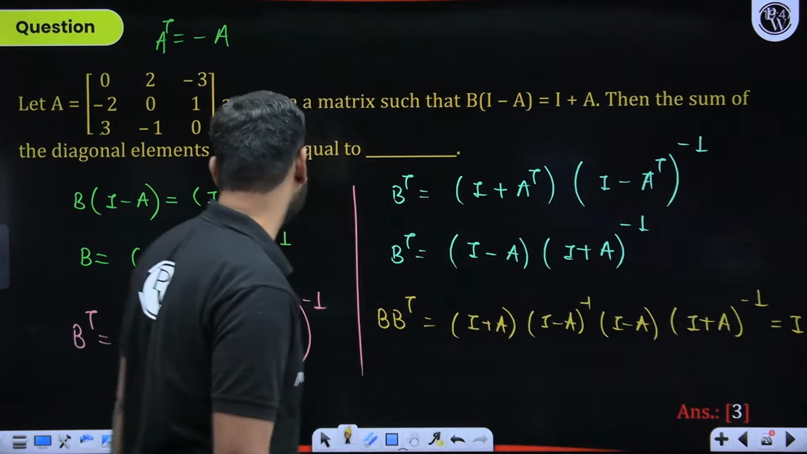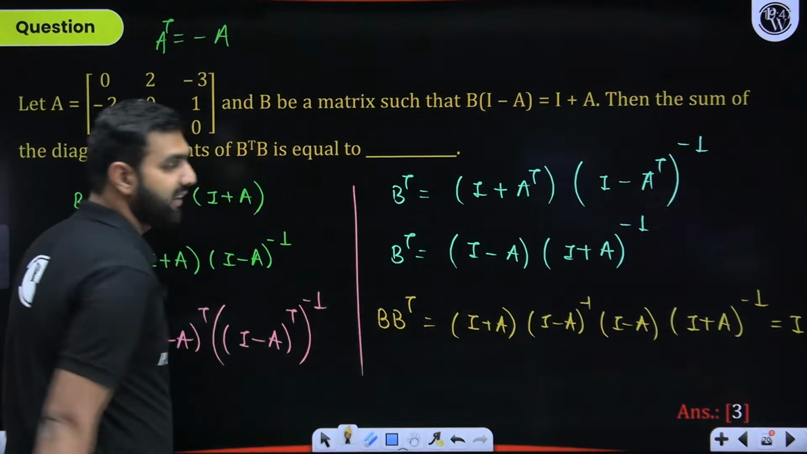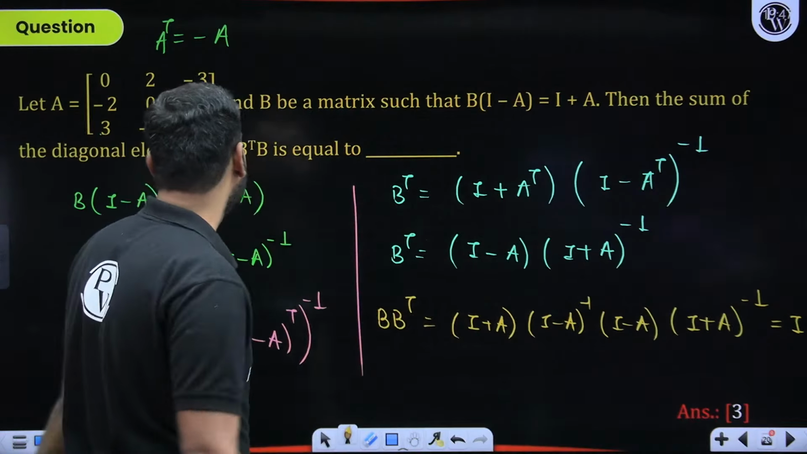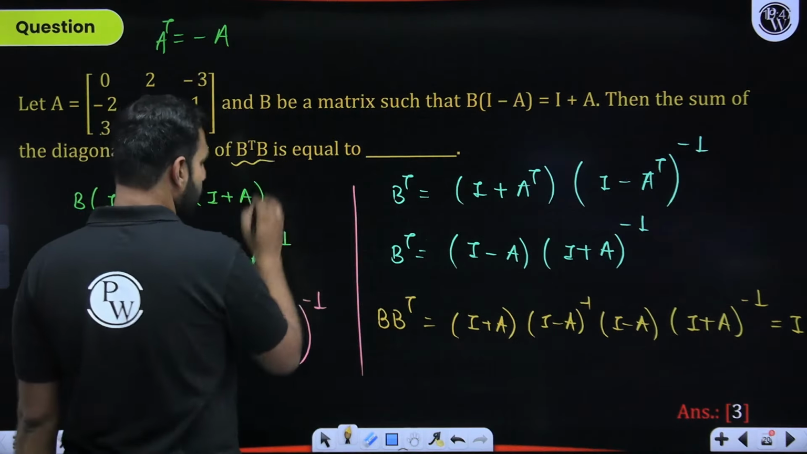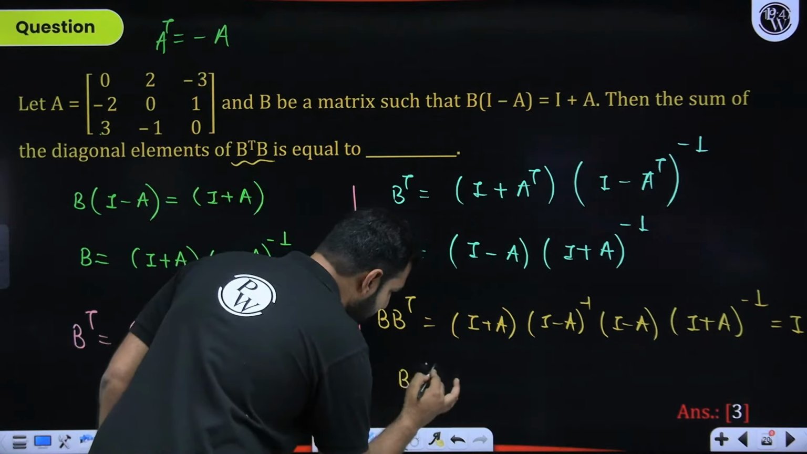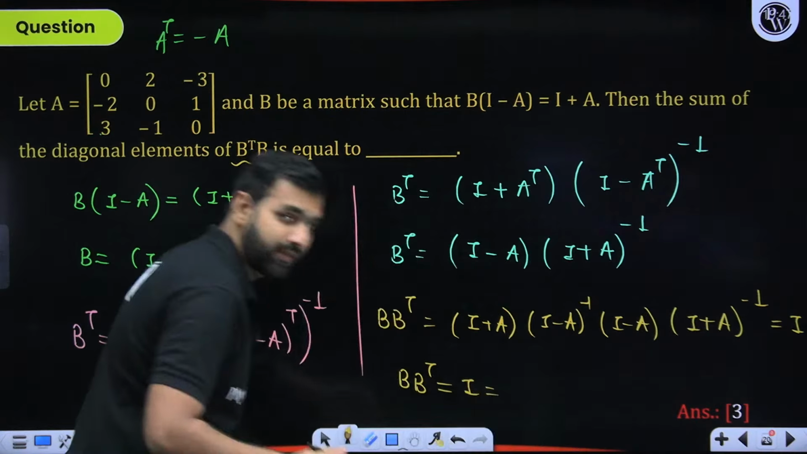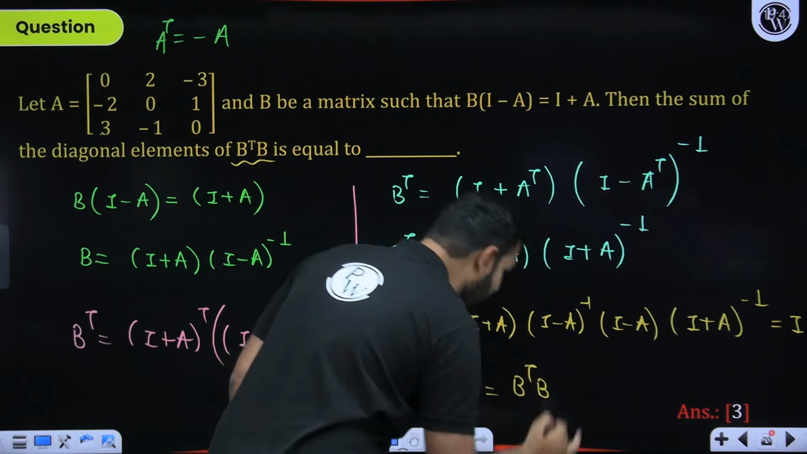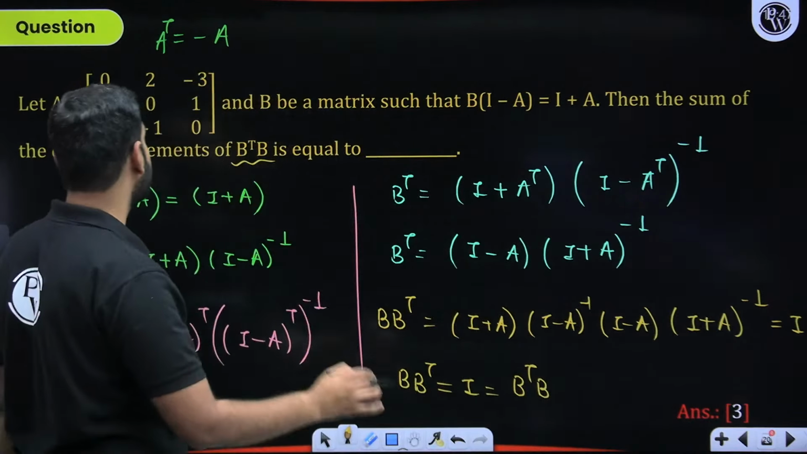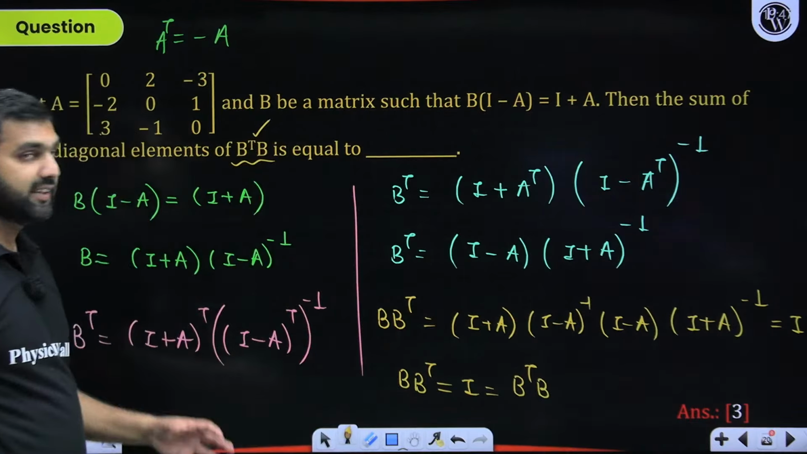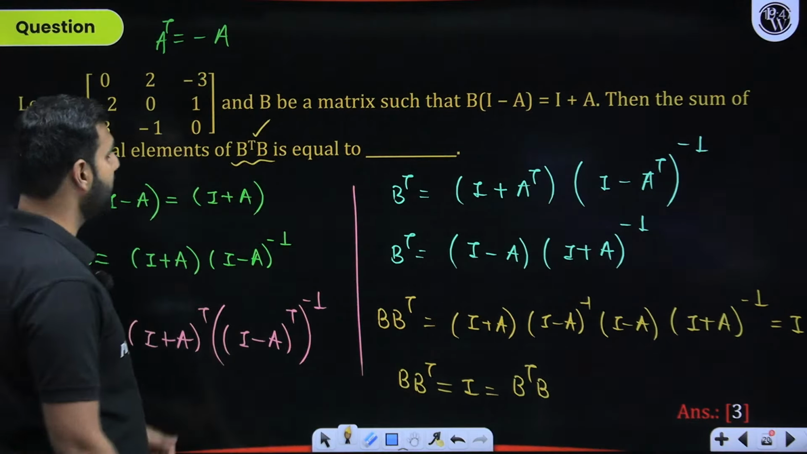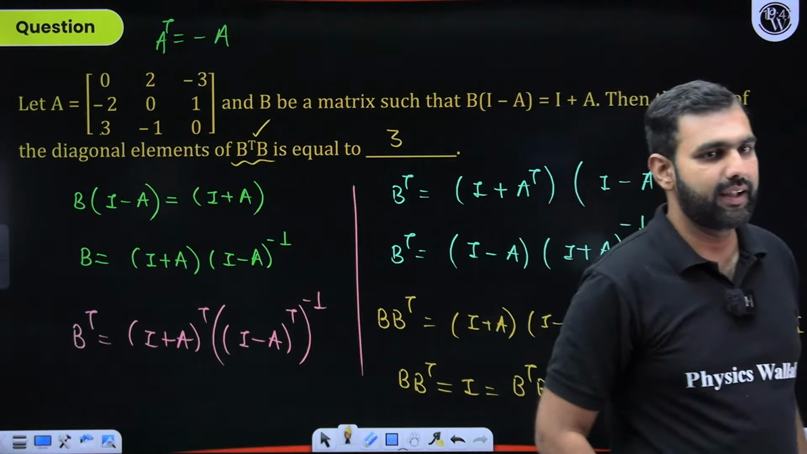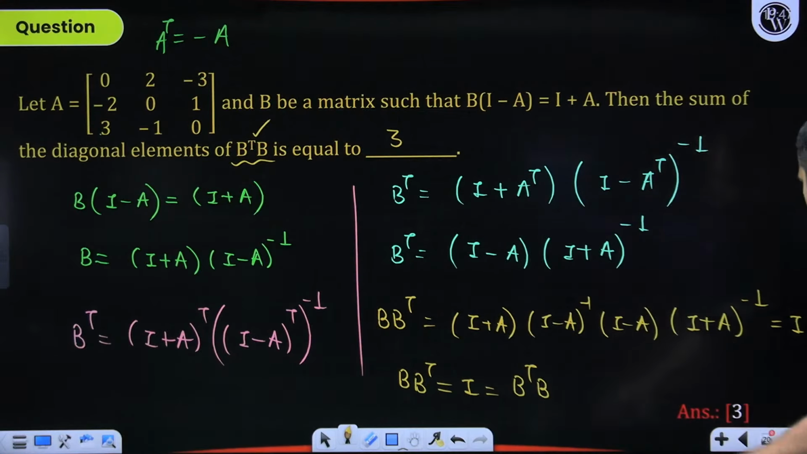So we could crack that B B transpose is the identity matrix, which means B and B transpose are inverse of each other. So if they are inverse of each other, on those grounds, I wouldn't hesitate in saying that B transpose B will also be an identity matrix. So the sum of the diagonal elements of an identity matrix is clearly 1 plus 1 plus 1. That's 3 would be the correct answer to this question. Can I move ahead with this question?